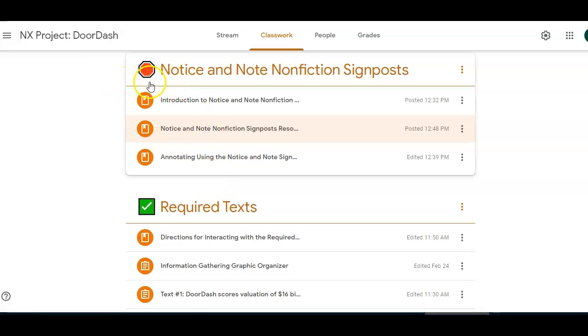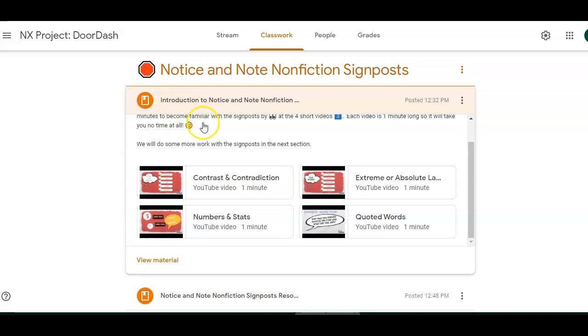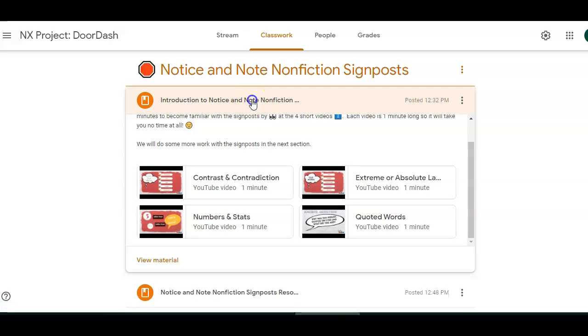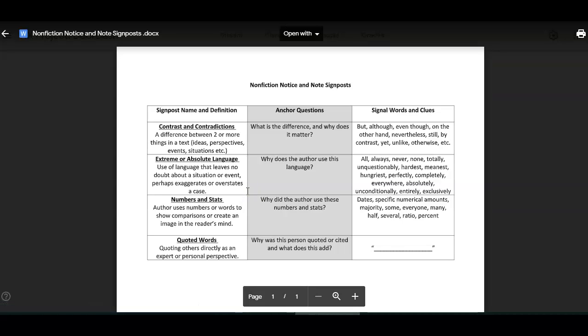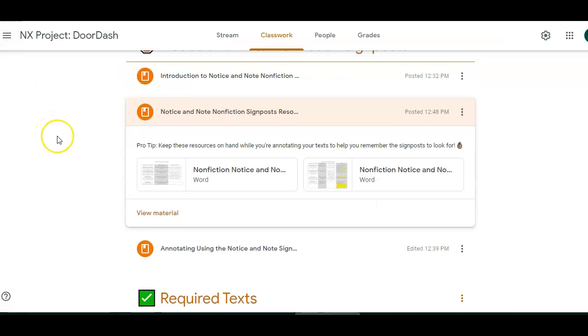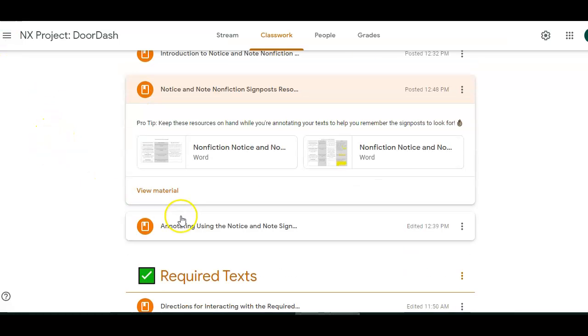Hi everyone. Today we're going to do some work with the Notice and Note nonfiction signpost strategy for reading and annotating nonfiction texts. By now I hope you've taken a few minutes to become familiar with this strategy by watching these 4 short videos and by reviewing this handout. If you haven't done this yet, that's fine. Just go ahead and go back and do it when we're done with the activities for today.